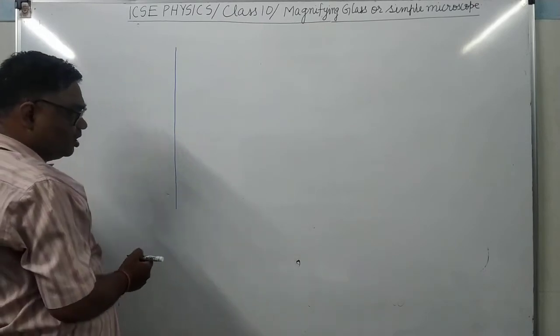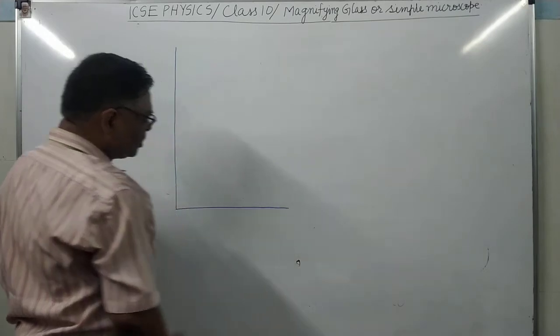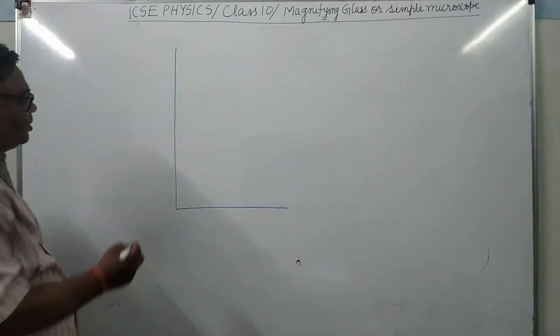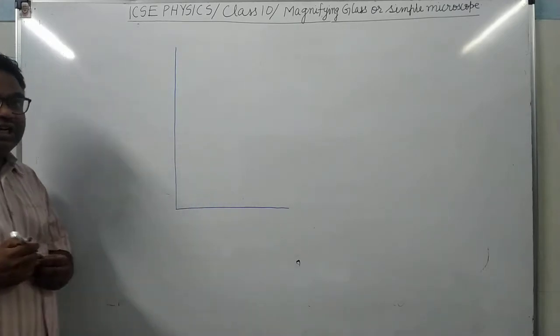Here there is a stand whose base is metallic, and here there is a vertical rod. Now an iron clamp is fixed here, and with that clamp we have fixed an optical pin.